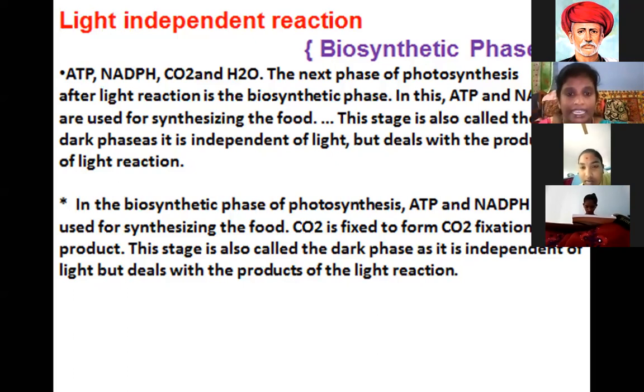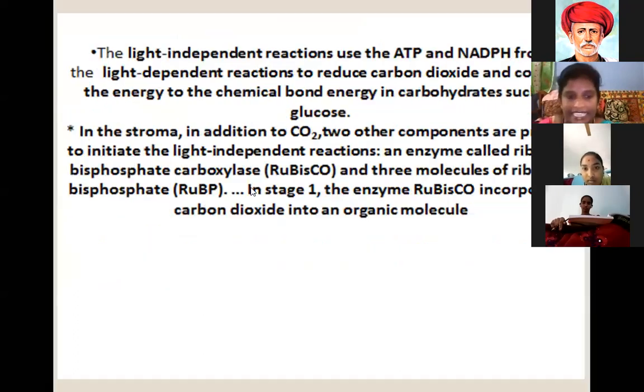The next phase of photosynthesis comes after the light reaction. In this reaction, the four factors play a very important role. ATP and NADPH are used for synthesizing the food. This stage is also called the dark phase. It is independent of light.